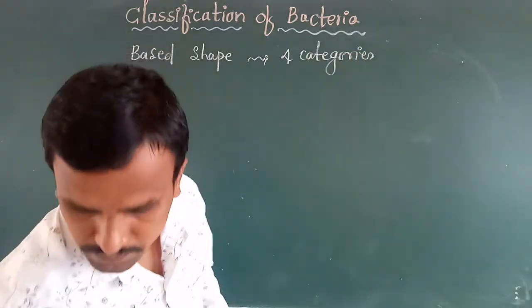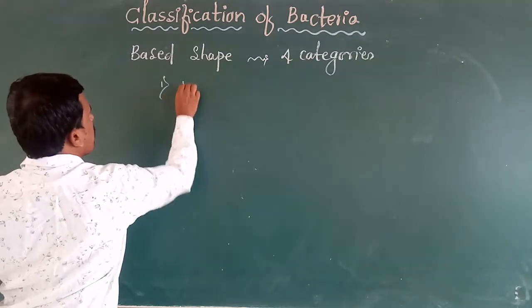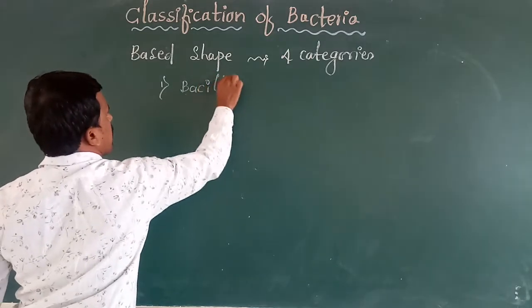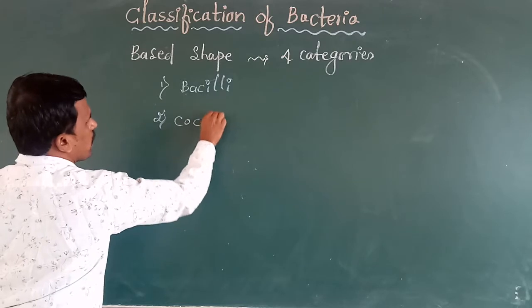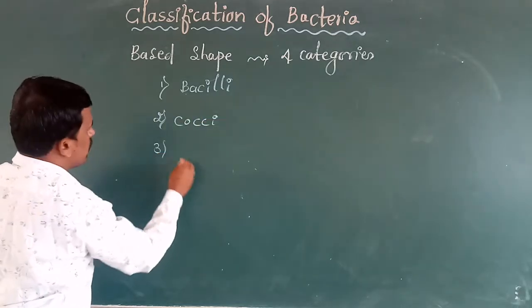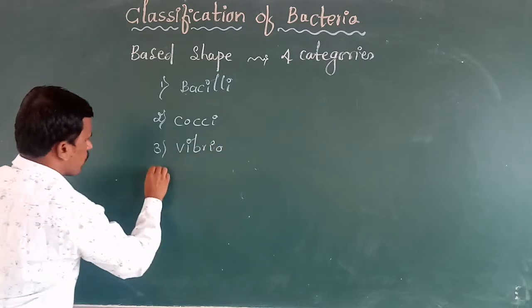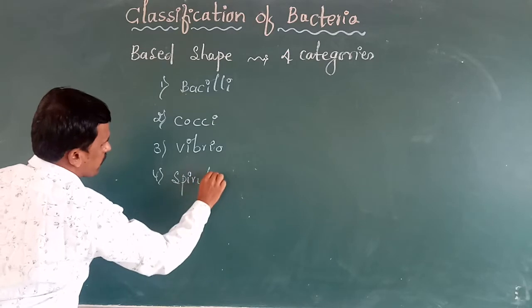First one, bacilli. Second one, cocci. Third one, vibrio. Fourth one, spirilli.